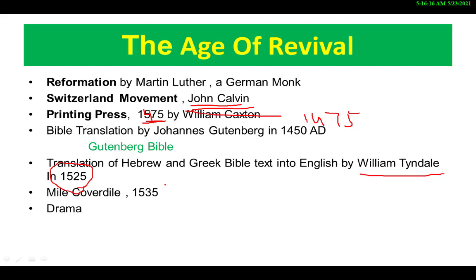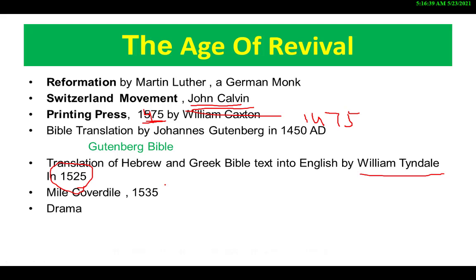The miracle plays were based on the lives of saints. And the third was the morality plays, that were based on the practice of goodness and to promote virtues. The drama in that period was used to highlight the political, religious, and social issues, and to resolve them.